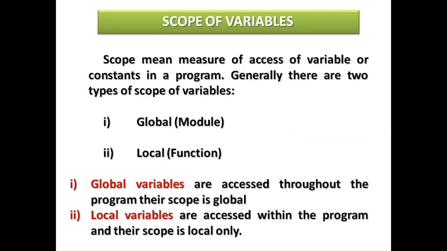So there is also the scope of variables. We have already discussed what scope means. We can declare a variable with global and local scope. Scope means the limit of accessing a variable, its limit within the program. Generally there are two types of variable scope: one is global and one is local.